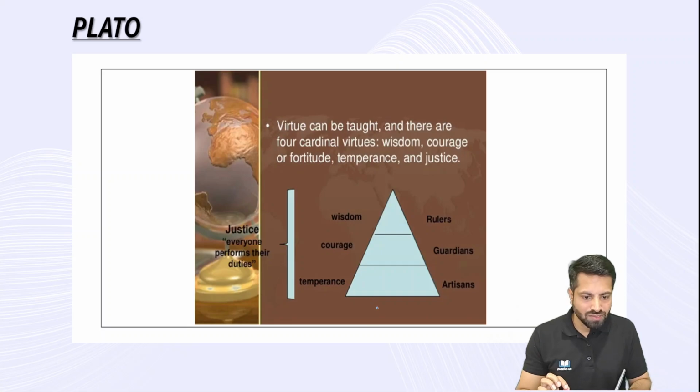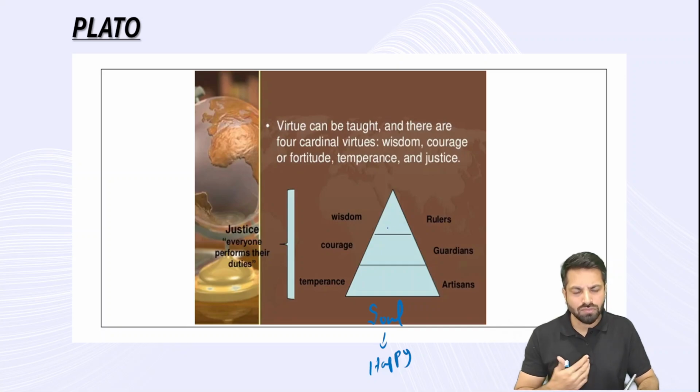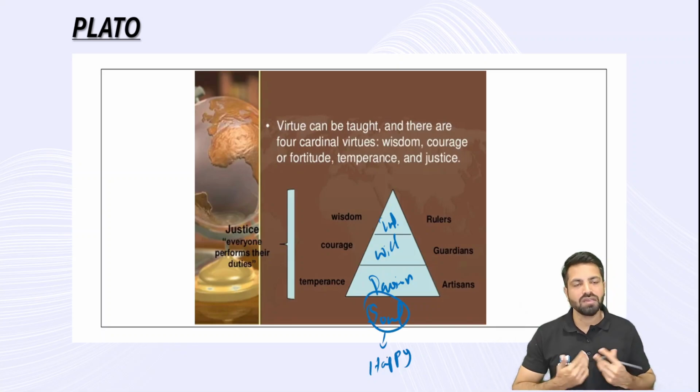So here, at the soul level, if I want to have a happy soul, if I want to be happy, then it is intellect, will, and passion. There should be balance in all three, then my soul will be happy and I can live a happy life. If I want to have a moral life,